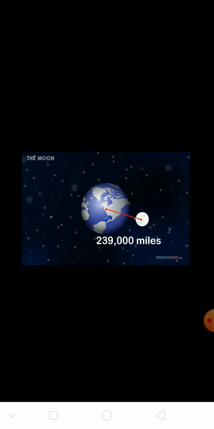The moon was formed about billions of years ago, and it is 239,000 miles away from us and 93 million miles away from the sun.